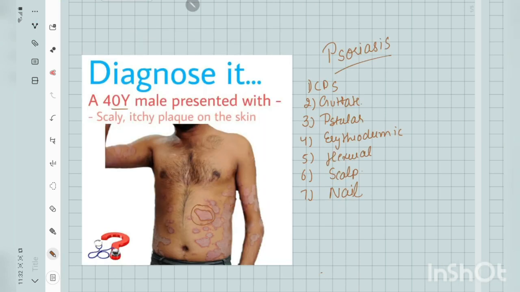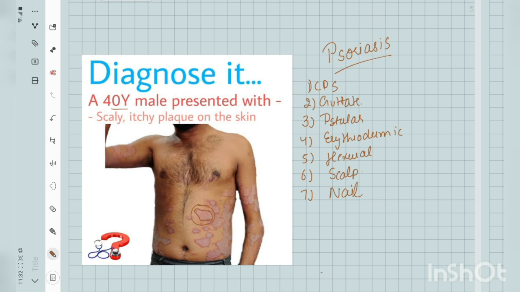Now let's see how we diagnose psoriasis. In a clinical setting, psoriasis can be diagnosed clinically by the specific distribution of these silvery white scales over the plaques with erythrodermic border on the truncal area, on the extensor aspect of the body, and there are some signs that we elicit in psoriasis.